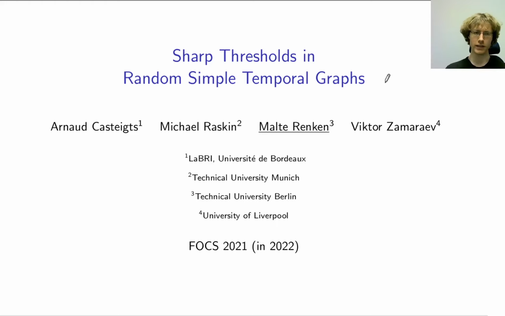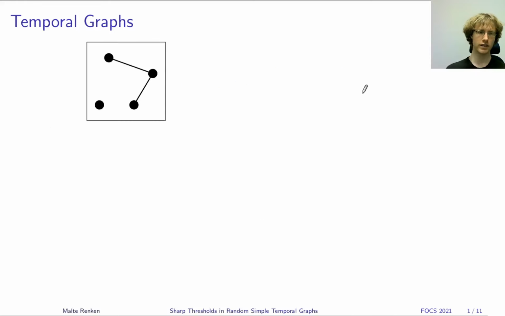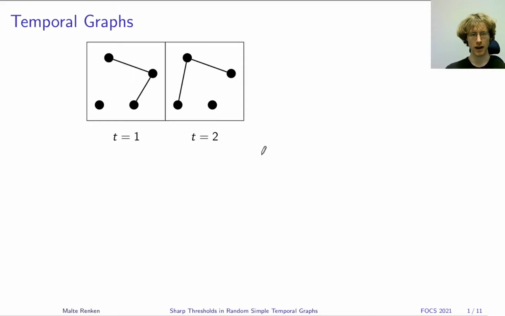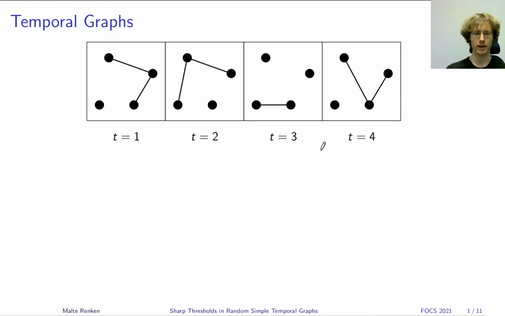First of all, I need to tell you what temporal graphs are. So here's a graph on 4 vertices, and what makes it temporal is that we allow the edges of this graph to change over time. So we have a number of discrete time steps, at each of which the edges of the graph may look differently. Notice, however, that the vertices are not subject to change. They stay constant throughout the entire lifetime.